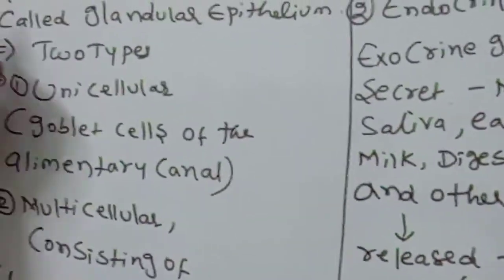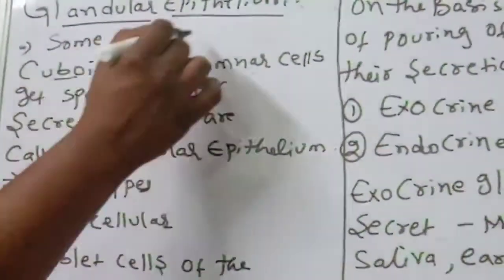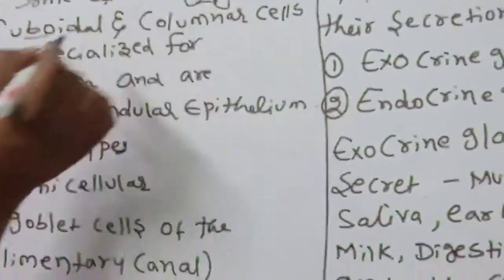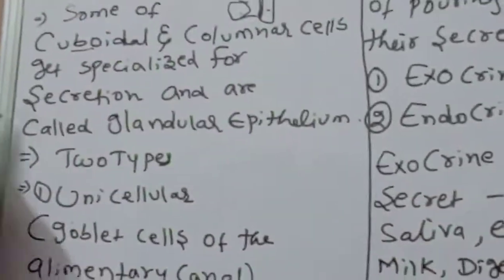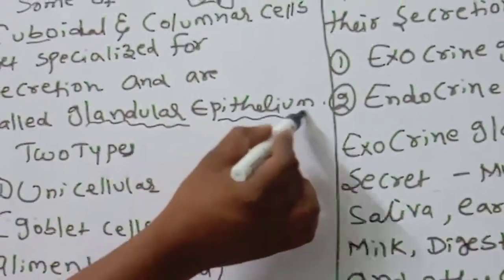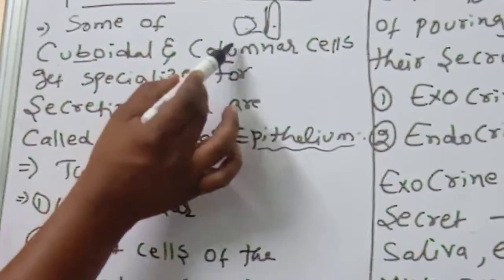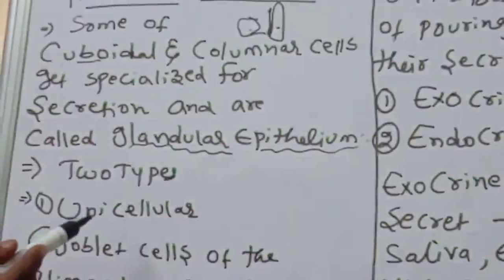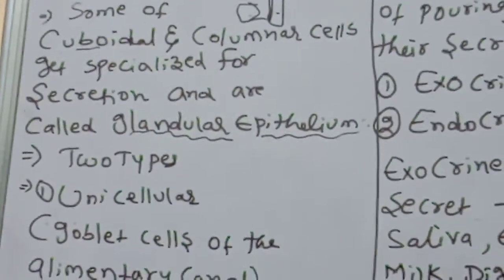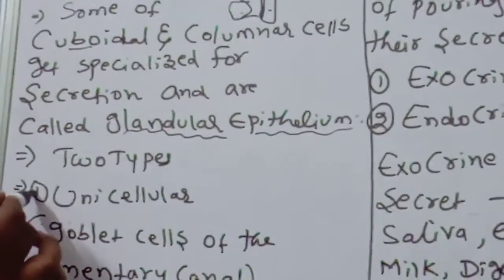So now observe very carefully. Some of the cuboidal and columnar cells, cube-shaped cells and long columnar cells, get specialized for secretion and are called glandular epithelium. The glandular epithelium has two types. Number 1, unicellular.